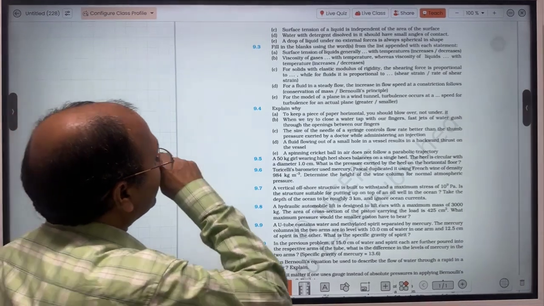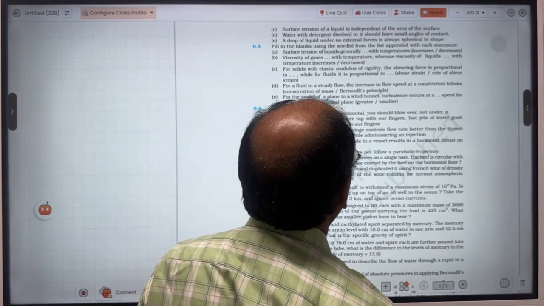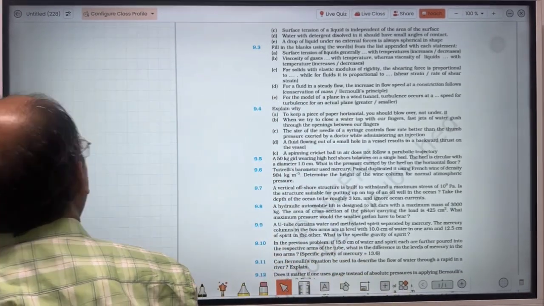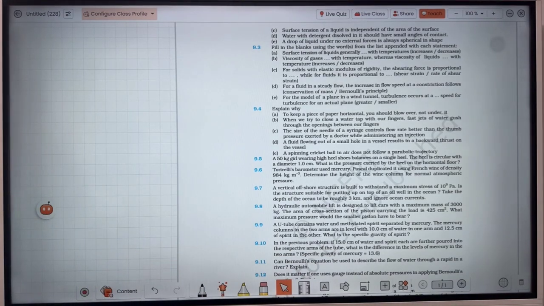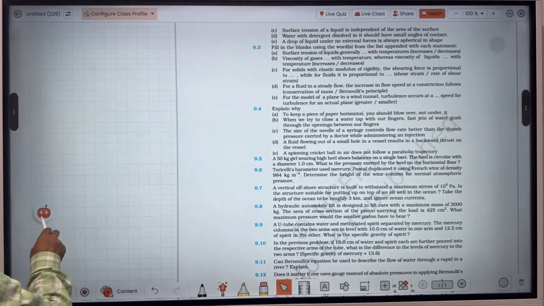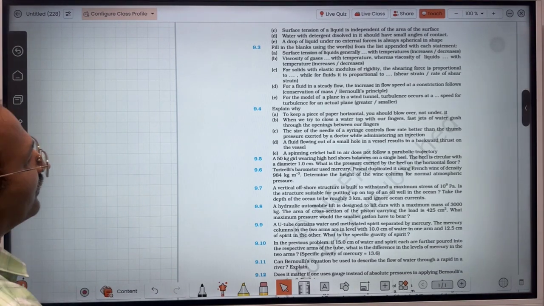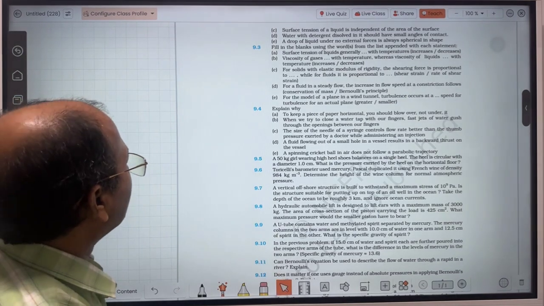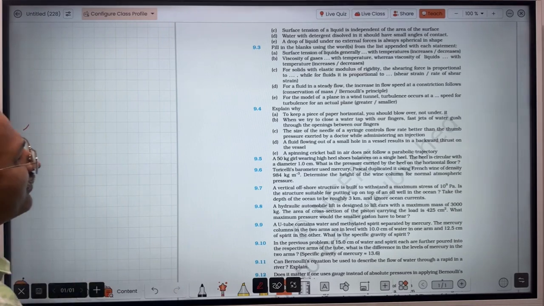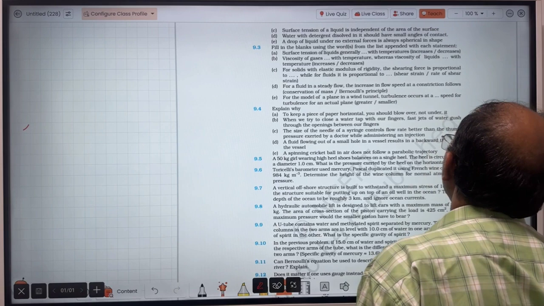Now, the fluid flowing out of a small hole in a vessel results in a backward thrust on the vessel. So here you can say conservation of linear momentum. Like in case of, you have studied, when gun is fired, then it gives a backward jerk. The same happens here also. In that case also momentum remains conserved. Now, a spinning cricket ball in air does not follow a parabolic trajectory.